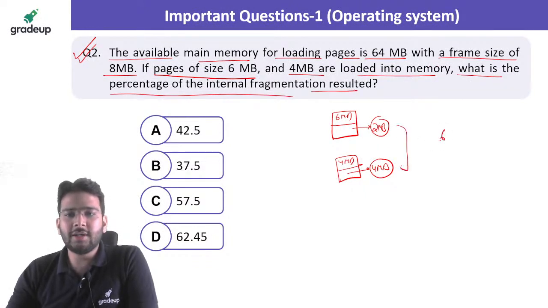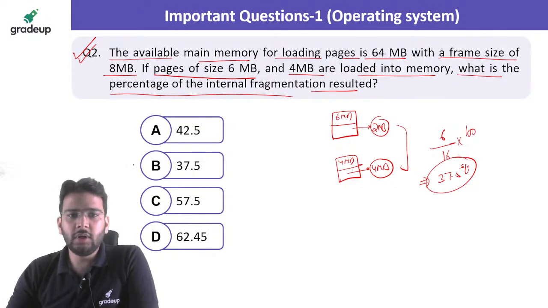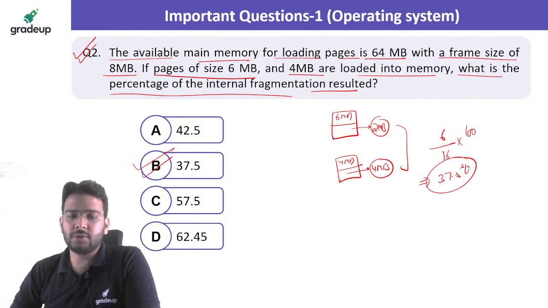So 4 plus 2, that is 6, divided by total partition size, that is 8 plus 8, it is 16, into 100. If you solve this, you will be getting 37.5% as the answer. Clear? B is the correct answer for this question.